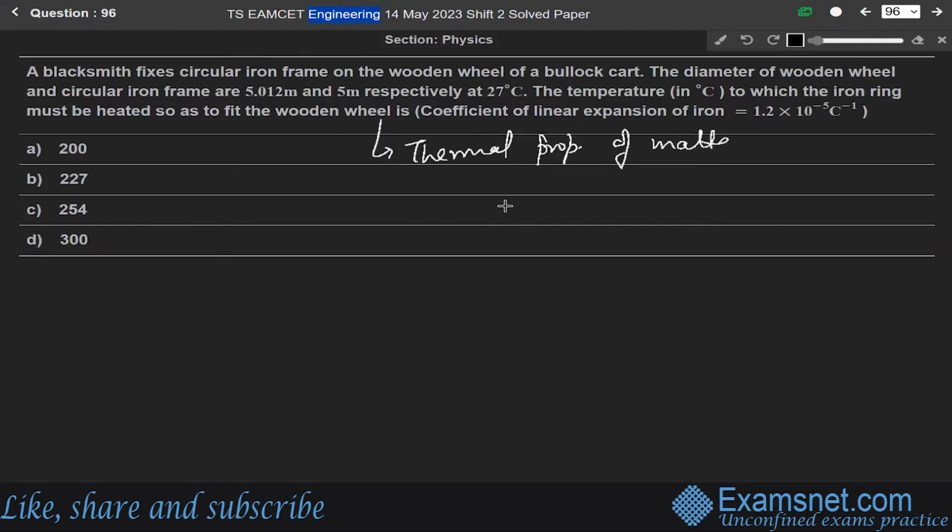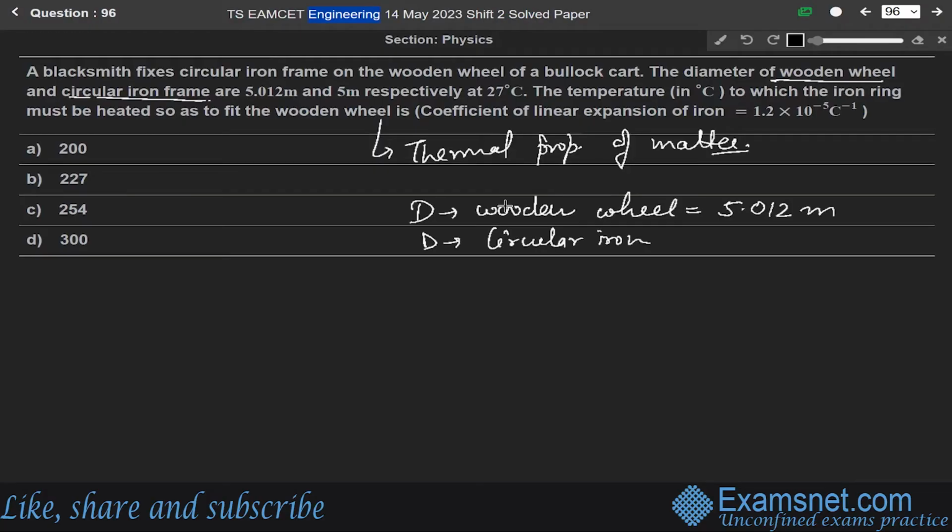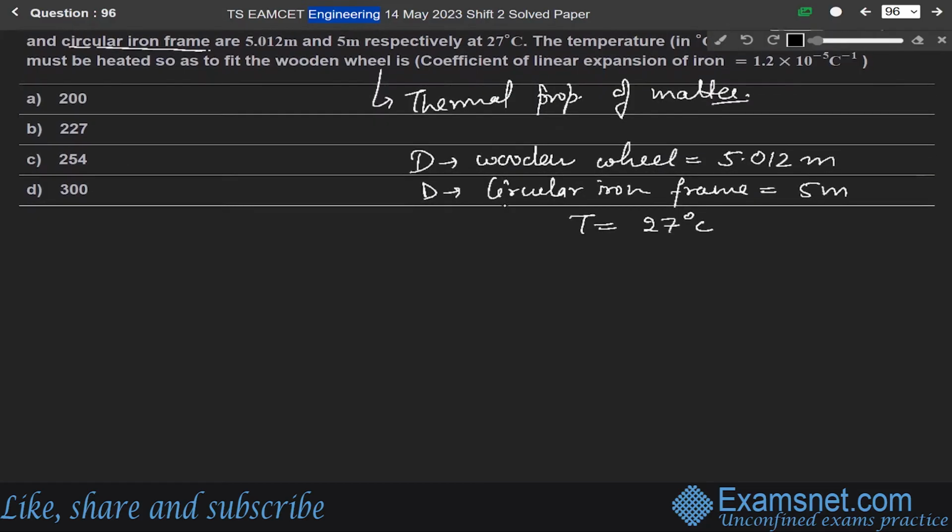We are given the diameter of the wooden wheel and circular iron frame. So the diameter of the wooden wheel is given as 5.012 meter, and the diameter of the circular iron frame is given as 5 meter, and the temperature is given as 27 degrees Celsius. Now, let us find the increase in length.